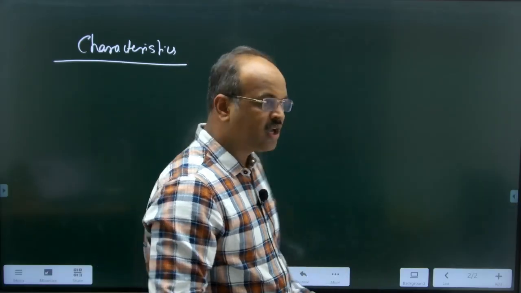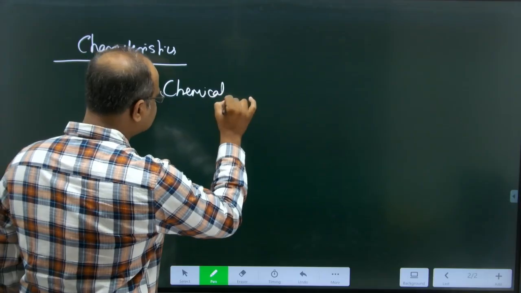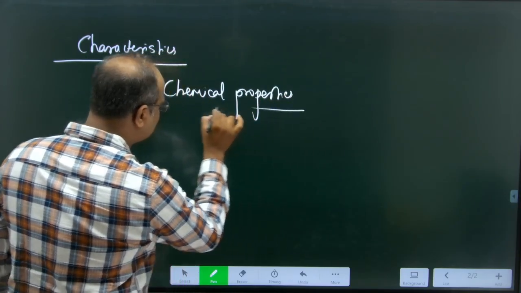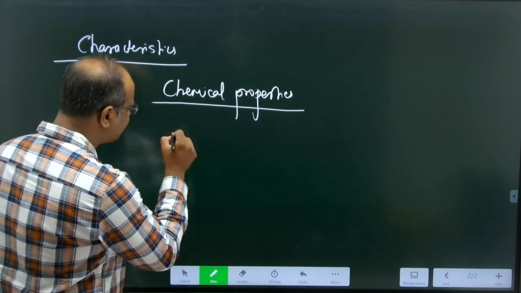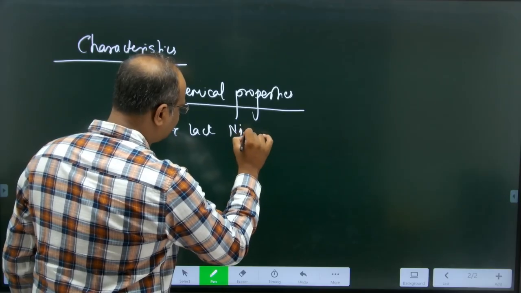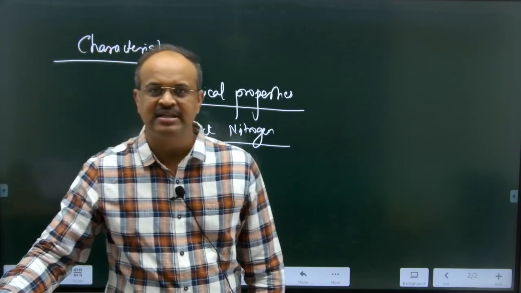Now, coming to the chemical properties of this soil. These soils are lacking in nitrogen. So what we can say? Lack nitrogen. So the first important thing is that nitrogen is lacking in this soil.